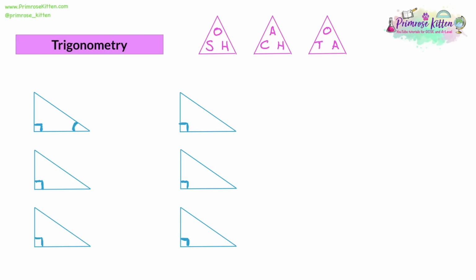Now, we can give the different sides of the triangle names. So, for example, the hypotenuse is the longest side in the triangle. I'm going to label the hypotenuse on each diagram. Now, if it's not really clear which the longest side is, another clue for the hypotenuse is that it's opposite the right angle. So no part of the line that makes up the hypotenuse touches the right angle. That's why we call it the opposite.